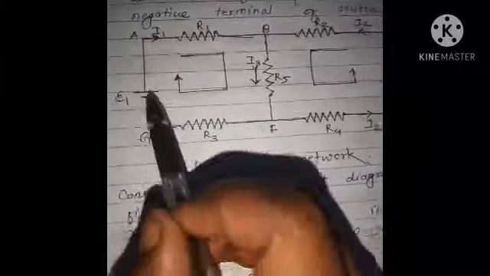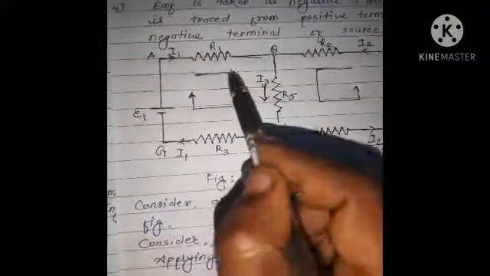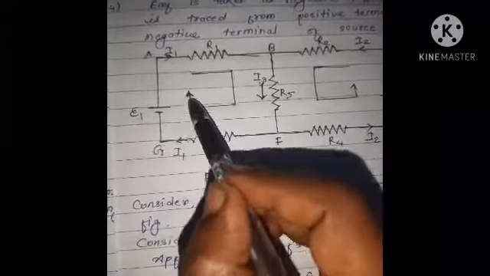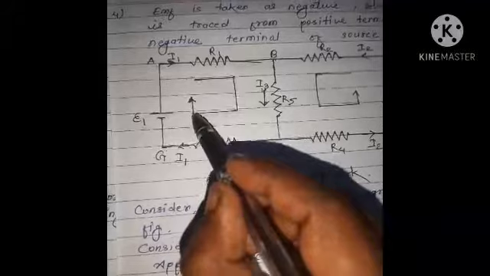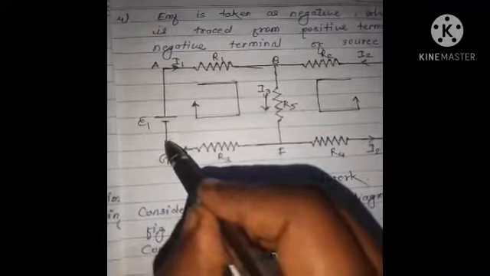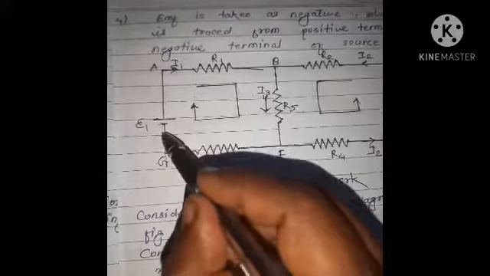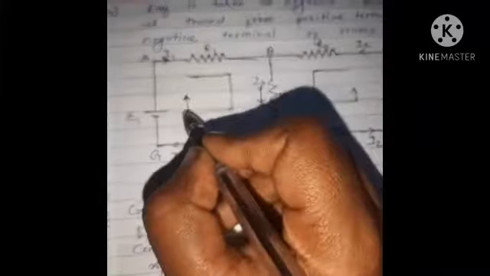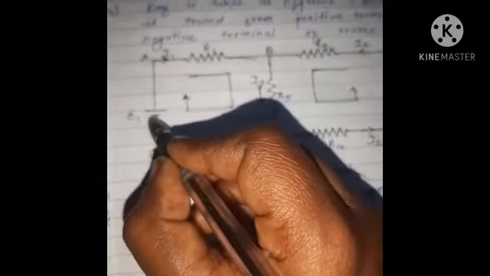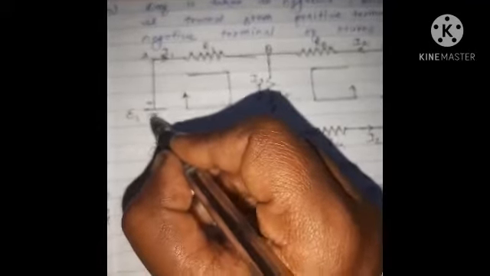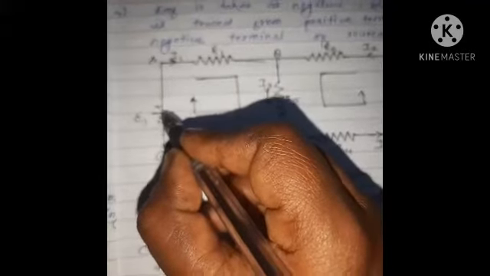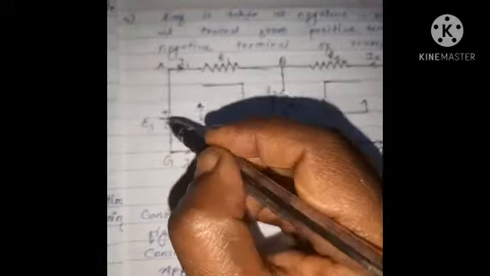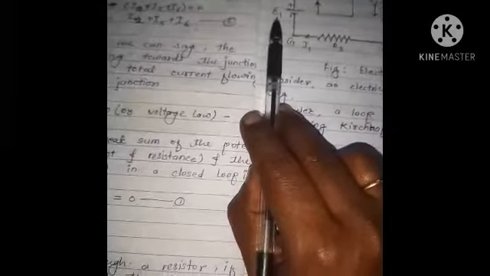Now we have to trace the loop for EMF, and the loop is in clockwise direction. So this is the direction of the loop, and we trace the EMF. The loop is traced from negative to positive terminal of the source along this direction, so we have to take the EMF E1 as positive.